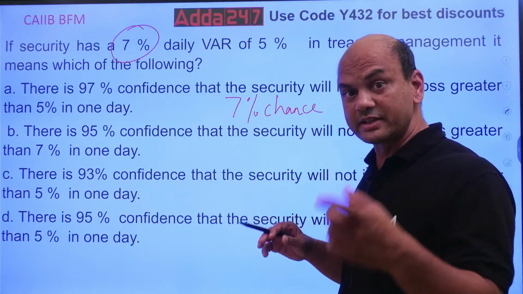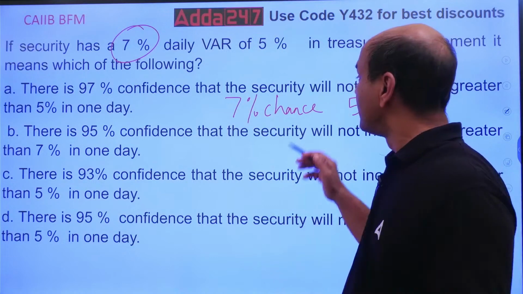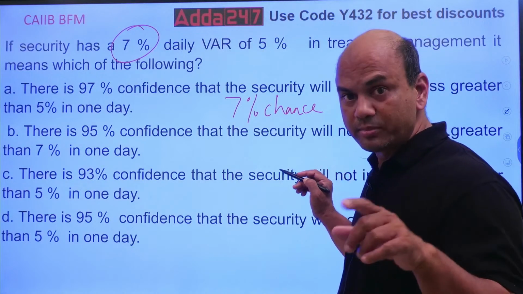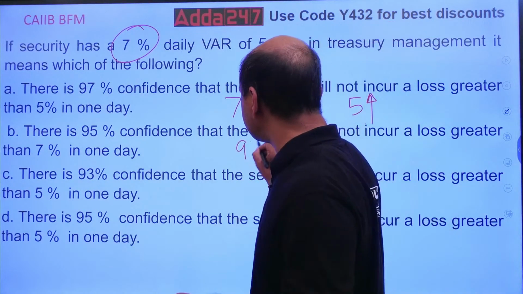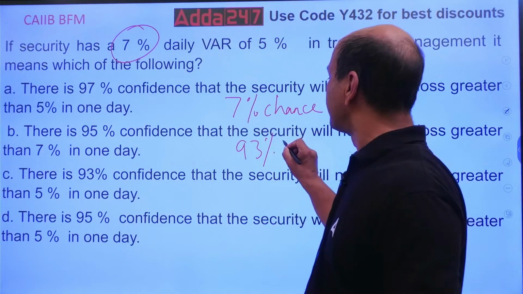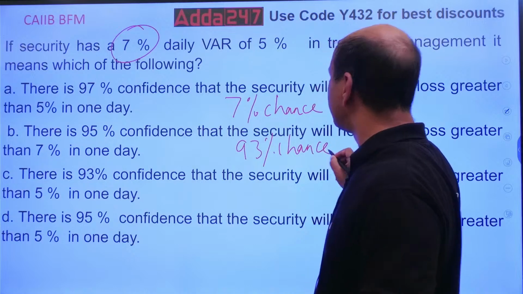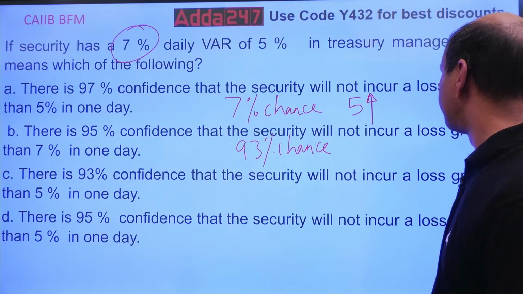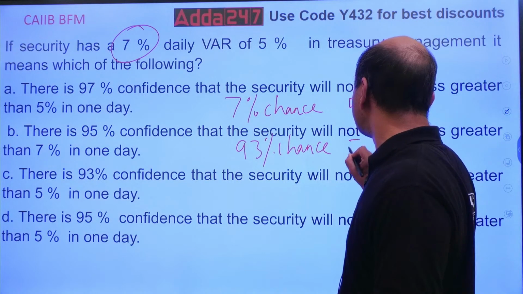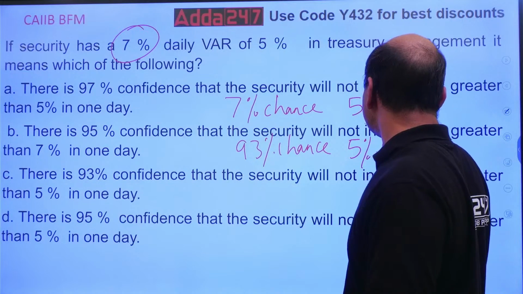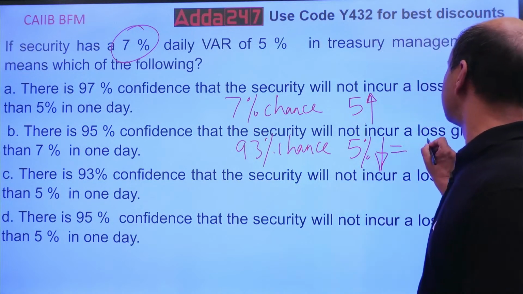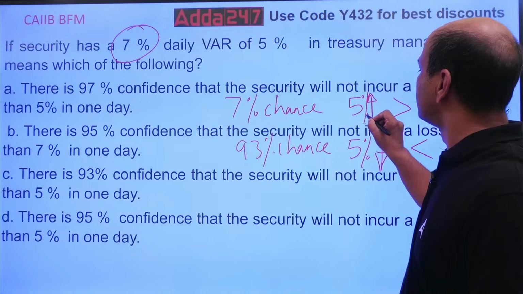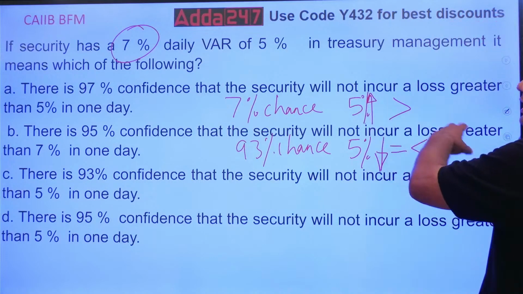Understand this word. Now the next sentence is very important. If there is a 7% chance that it may go above 5%, then pay attention. There is a 93% chance, 100 minus 7, that it will always remain within 5%, less than or equal to 5%. The 7% is the chance that it will be greater than 5%.